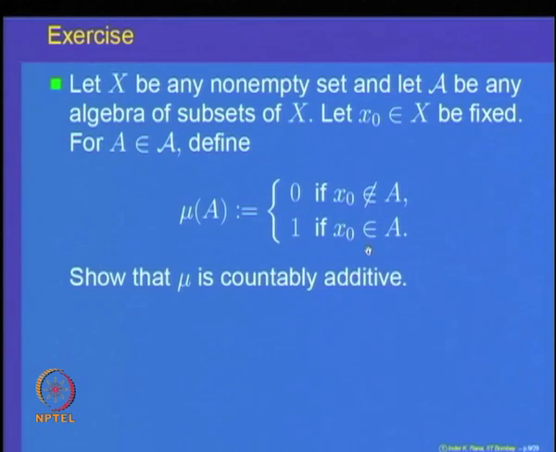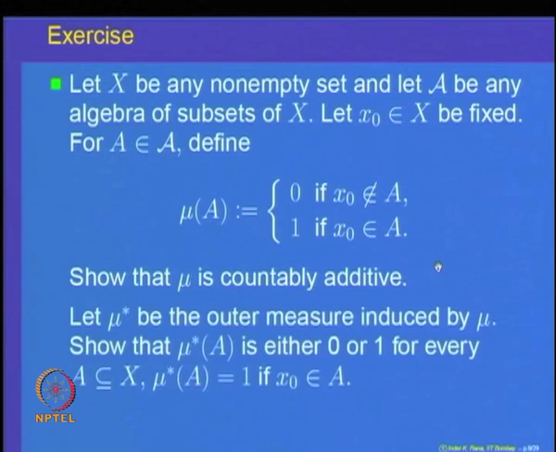Show that this is a countably additive set function, namely it is a measure, because mu of the empty set is automatically 0. Then look at the outer measure induced by this measure, and show that the outer measure of every set is either 0 or 1, and the outer measure of a set A is equal to 1 if the element x naught belongs to A. That is a property of mu also.